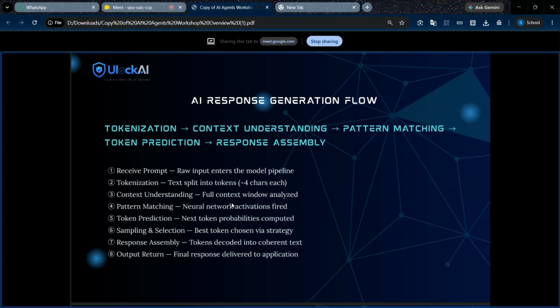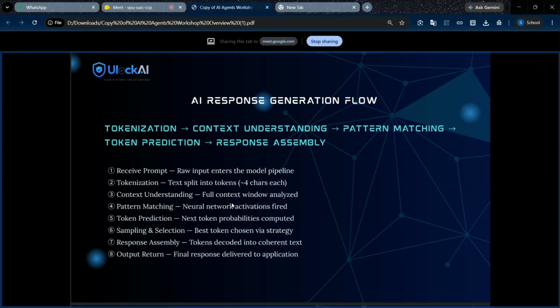Context understanding: as I already said, input tokens plus output tokens is the context window. The context window will be fully handled by the agent. It will be stored in memory. If the user asks the next question, it will check the memory and then create the response, so that it prevents calling the API again and again for repeated questions.